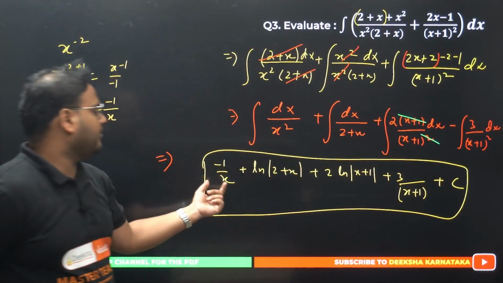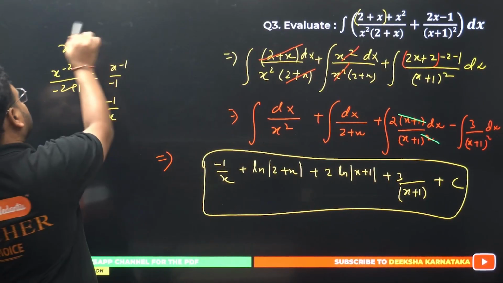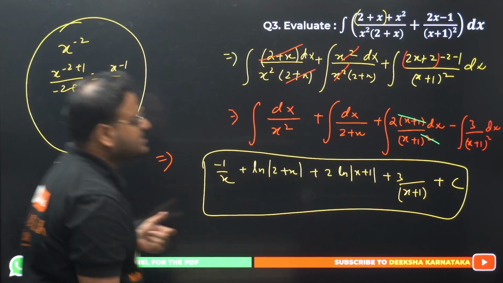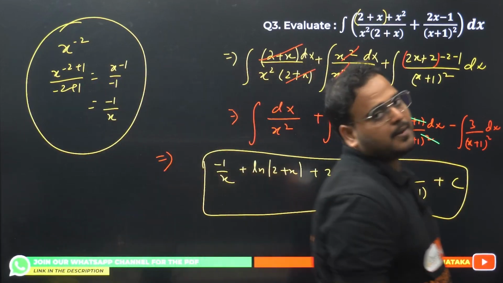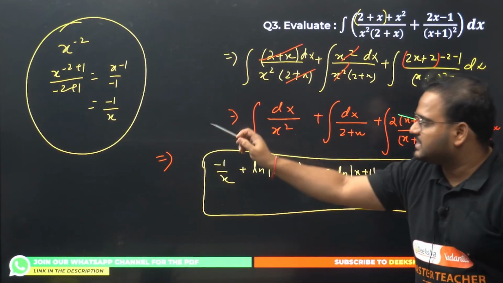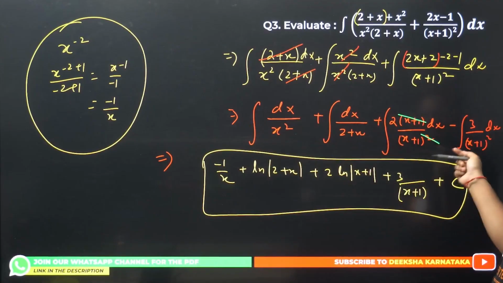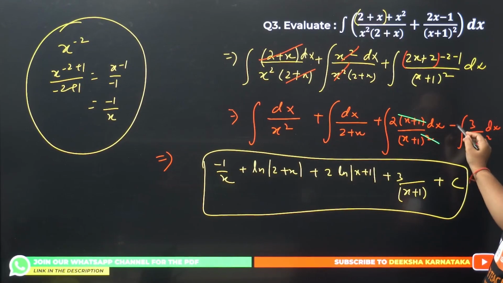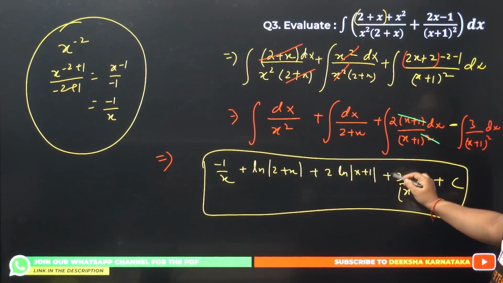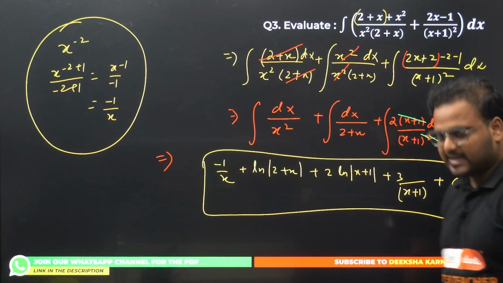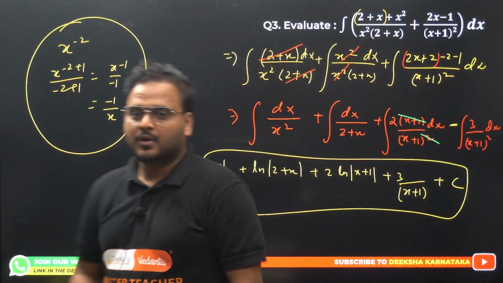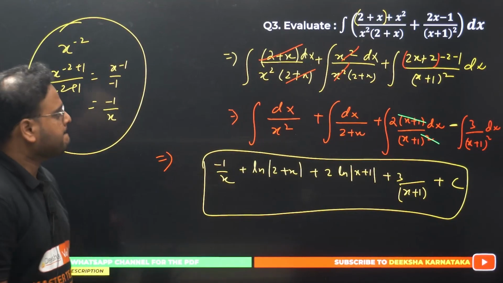This also has the same approach that I've taken over here. Okay? Instead of writing it as x, I can write this as x plus 1 the power minus 2 and use the same steps to get the result as minus 3 upon x plus 1. There is another minus over here that will make it positive. That's why we have plus 3 upon x plus 1. Good question. Okay, superb. All right.